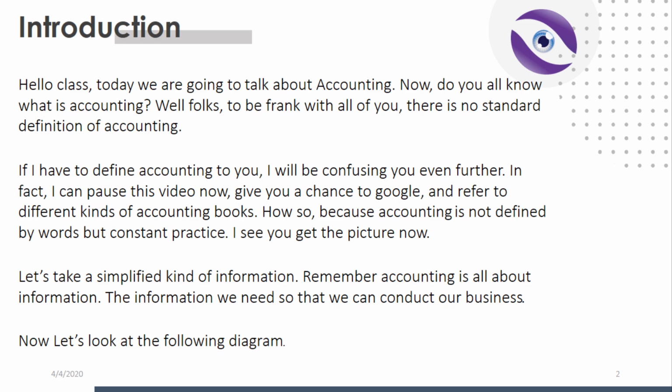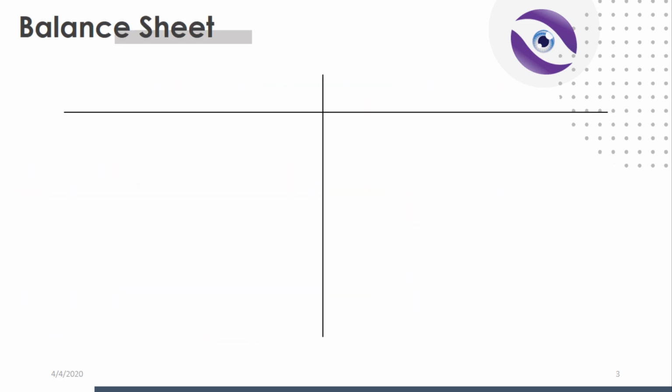Now let's look at the following diagram. We have a table. It starts out like a big letter T. You have a right side and a left side. On the left, let's list assets that our company might have. What are assets? Those are things that have value. So let's say for example that our company has cash of 2,000 rands.